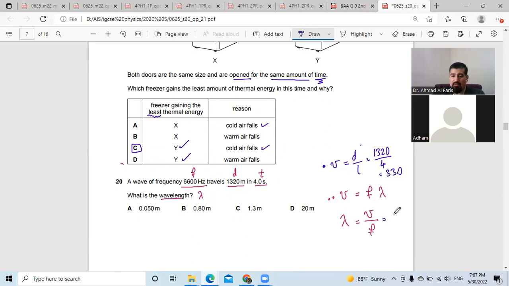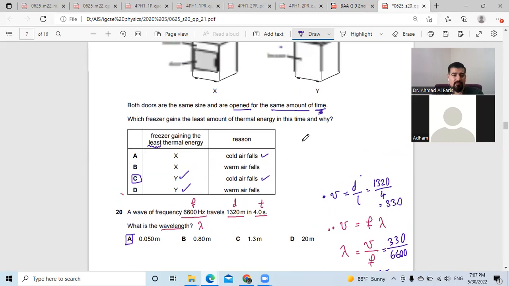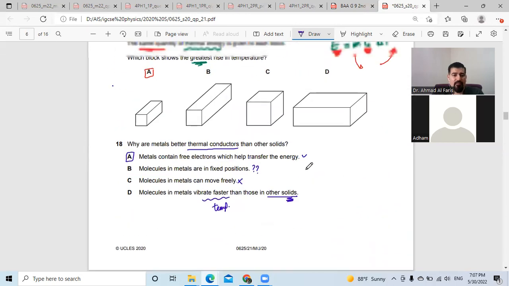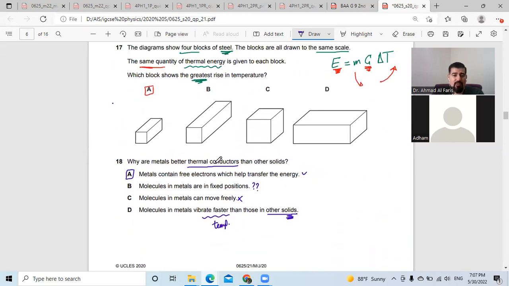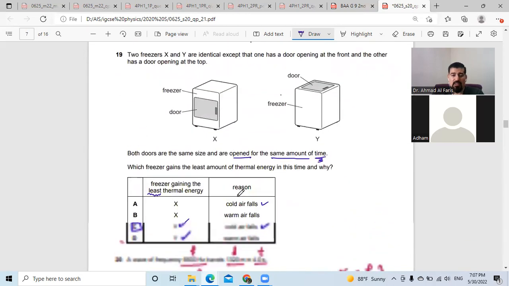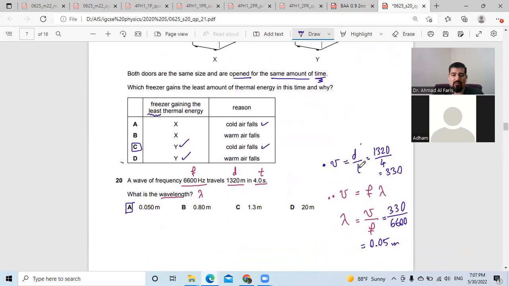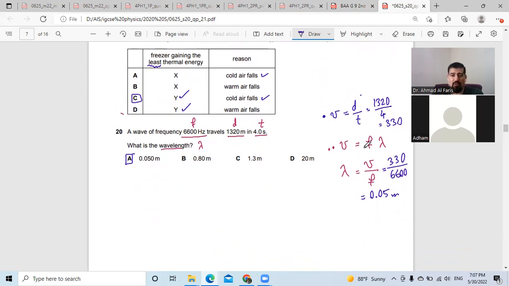So here the answer will be 330 divided by 6,600, and the answer will be 0.05 meters. So the answer is A. Good. Any question? We were talking about thermal physics here, then we travelled to waves. You have to be careful about this information and these formulas. You have to know them.